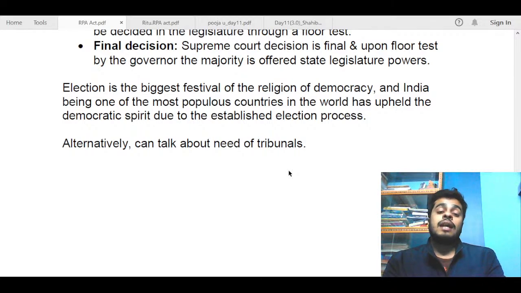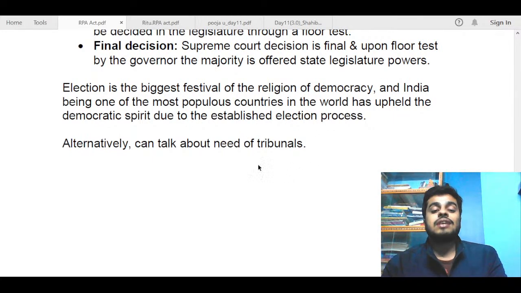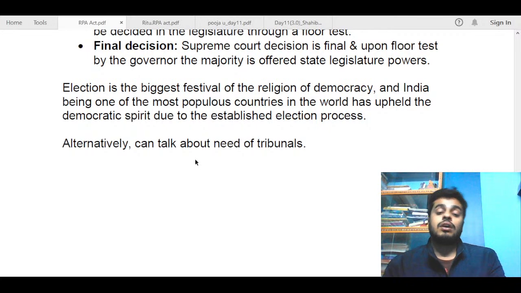So there has been a voice rising about the need for special tribunals to decide these cases. You can mention that even after so many legislations and laws, the qualification and disqualification issues of elected members of the Indian Parliament and state legislatures remain a cause of concern, and hence we can go for establishing tribunals specifically for deciding such cases. So you can mention the need for tribunals.